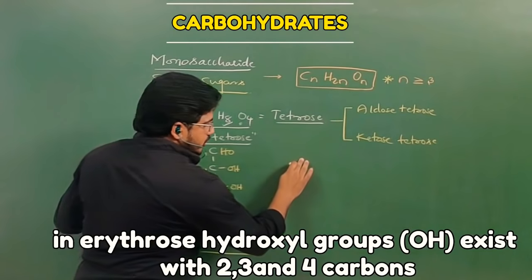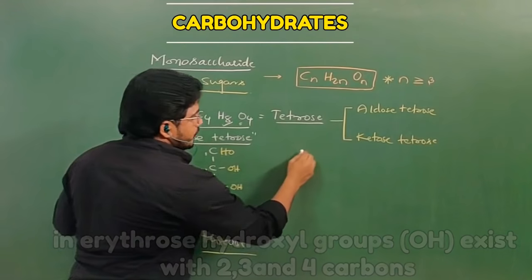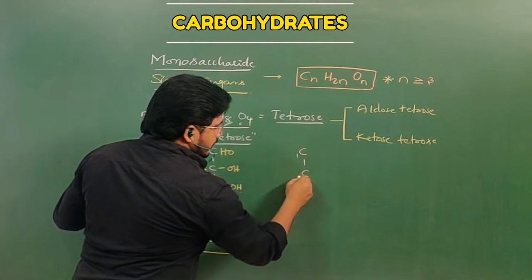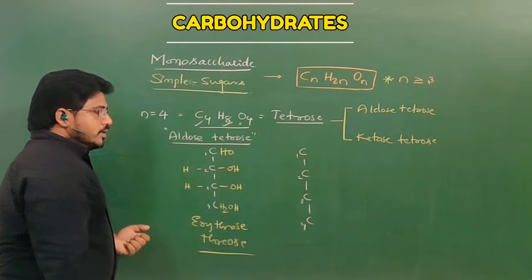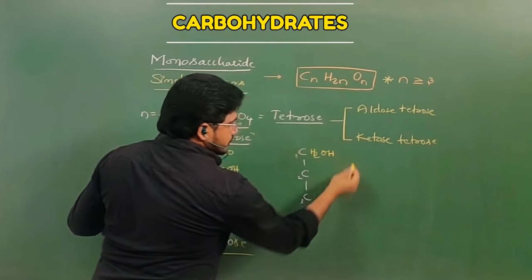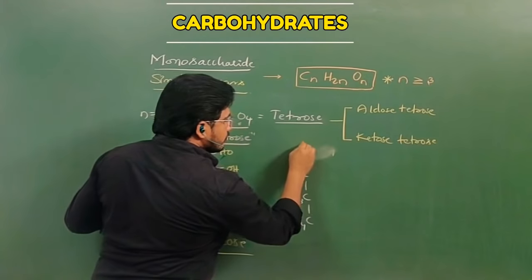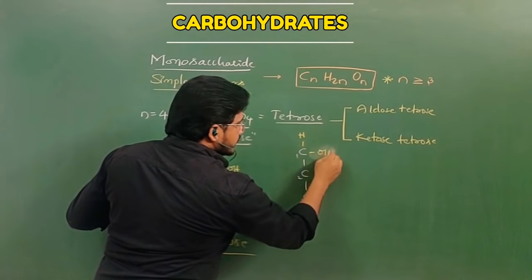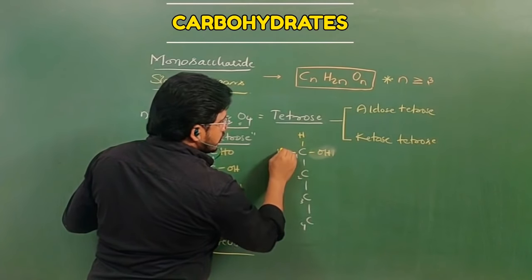Even in the ketose tetrose, the number of carbons should be 4. Why? It is also a type of tetrose. Carbon number 1, carbon number 2, carbon number 3 and carbon number 4. So carbon number 1 has CH2OH, and this can also be written as H, OH and CH2OH.